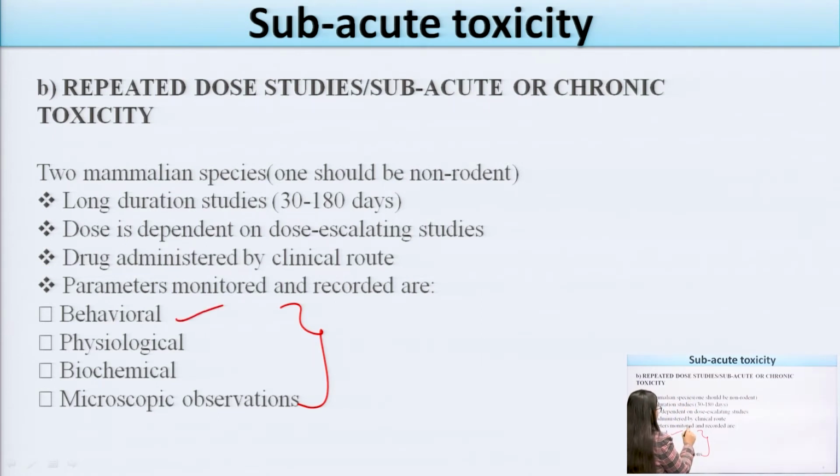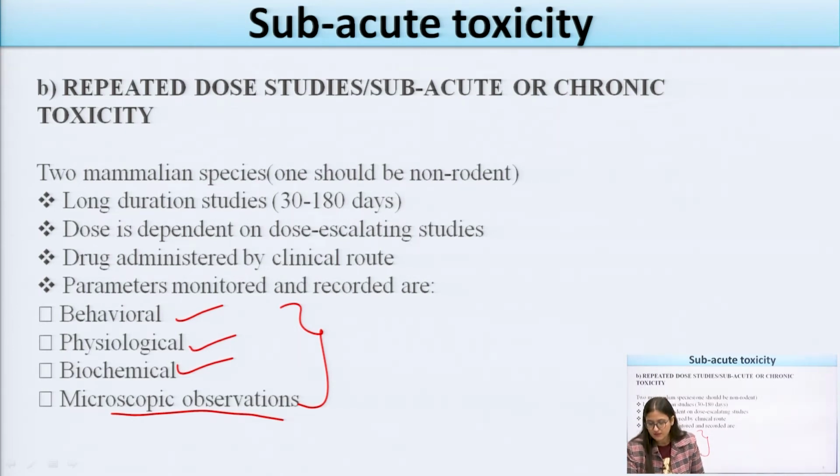First, we check the behavior of that species. Second, the physiological changes seen in that species. Third, the biochemical changes. Fourth is microscopic observation. After completing the toxicity study, microscopic observations are made on some organs of that species.